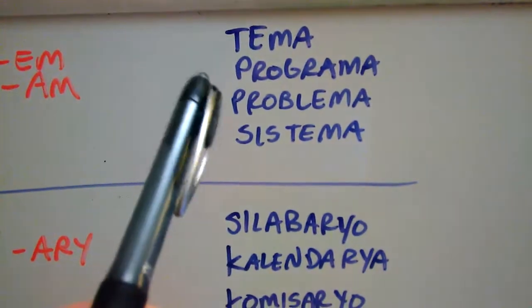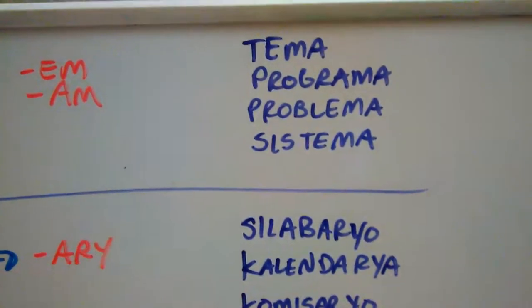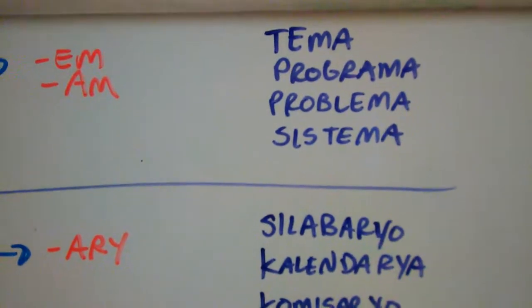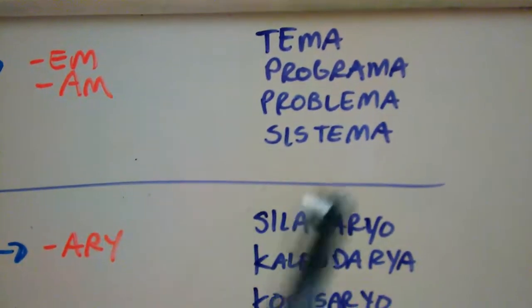So the first one we have is tema, which means theme. Tema is theme. Programa, program, problema, sistema, you know those, right? So you can see how they're like -m, right?